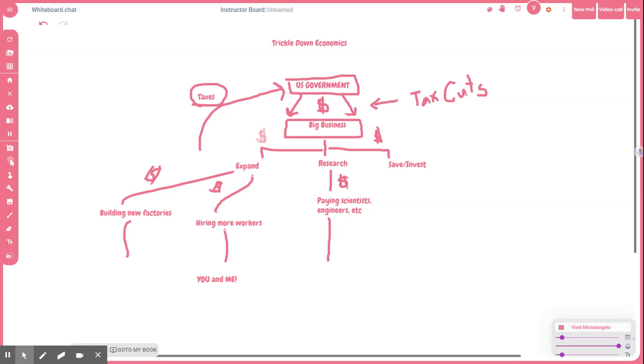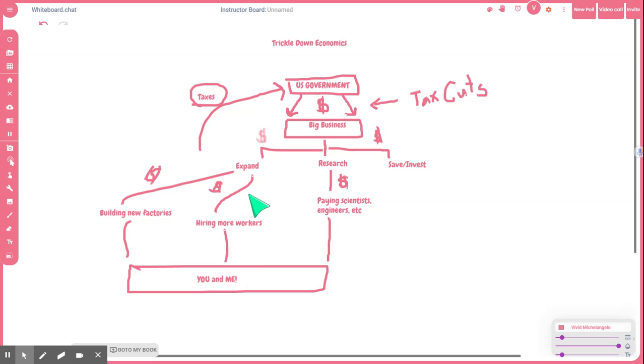We are the average American worker, right? I am not a big business owner, nor are you, right? We are the average American. And so here we are at the bottom of that pyramid. And what's happening as new factories are being built and folks are being hired is that you and I get a job, right? Oh, look, people are being hired here. You and I have a job.